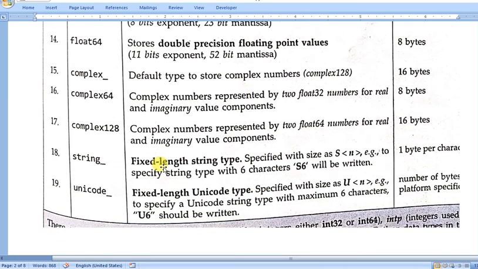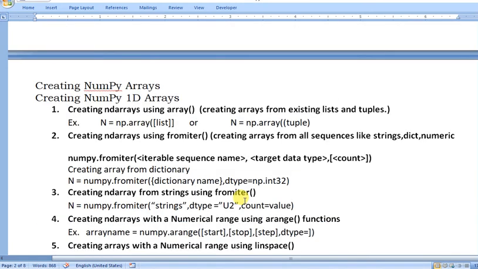String, fixed length: this is S and N. S is the string, and the number you pass specifies the length, for example to specify a string type of 6 characters, S6 will be written, 1 byte per character. And Unicode is also a fixed length type: you specify U and then the number, so U6 specifies a Unicode string type of maximum 6 characters, so a 6 character long string can be stored in this data type.